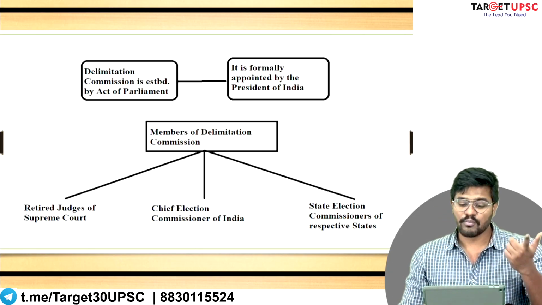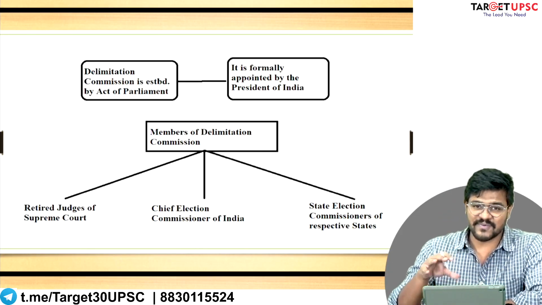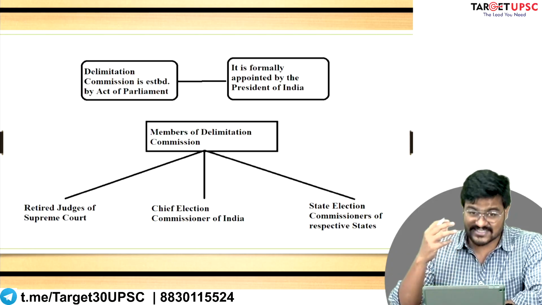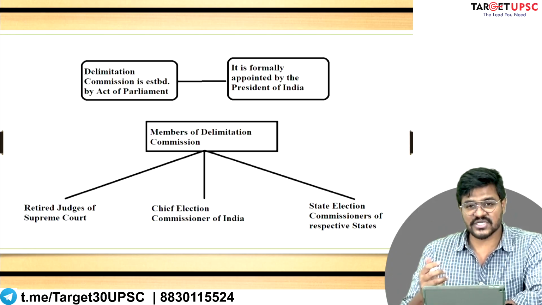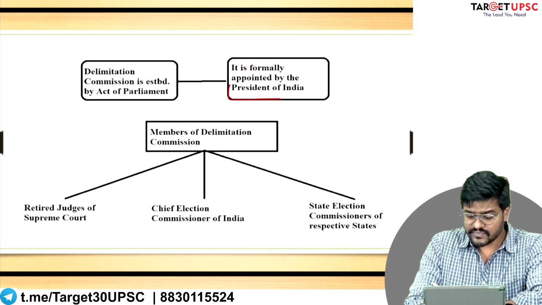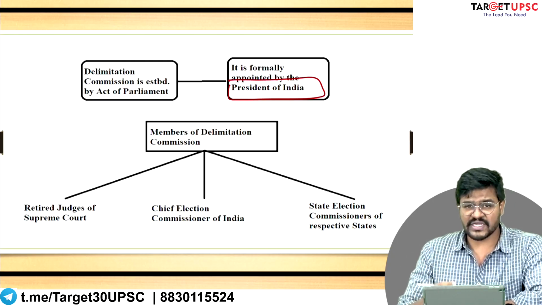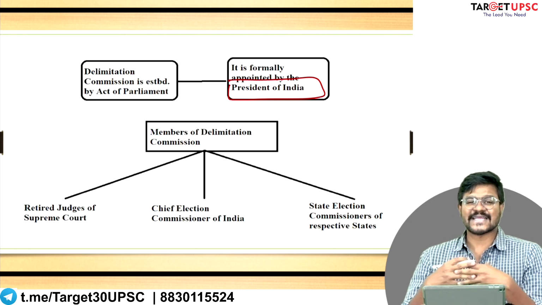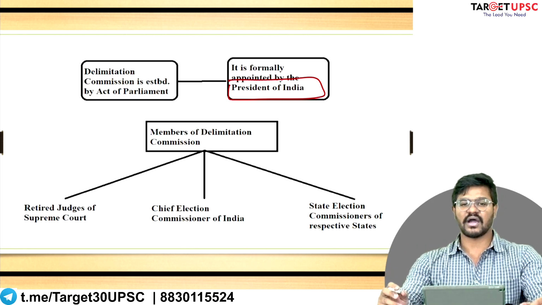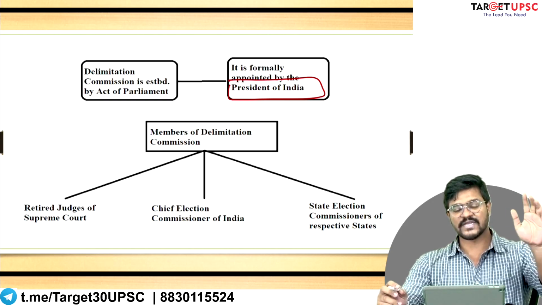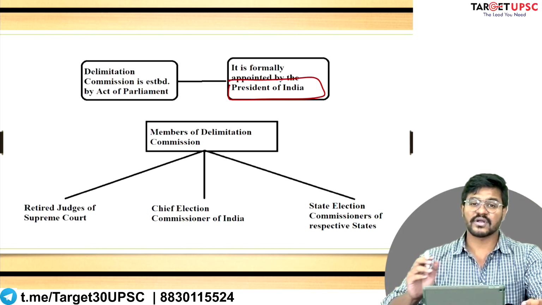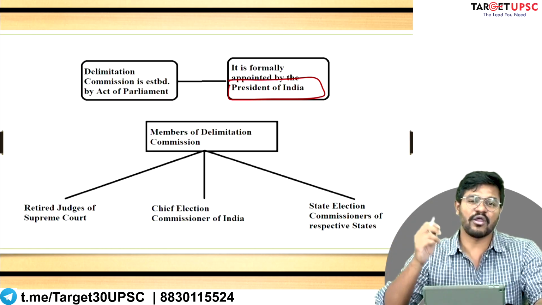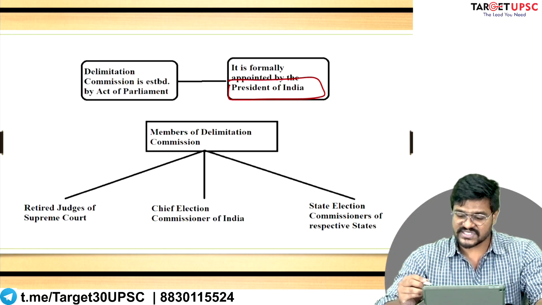Point number two, the formal order of establishment is issued by the President of India. So two important institutions are involved: Parliament, which needs to pass a law before the establishment of a new commission, and the President of India, who issues the formal orders.